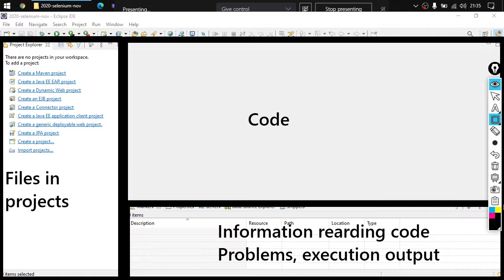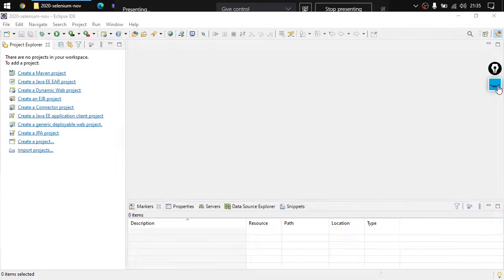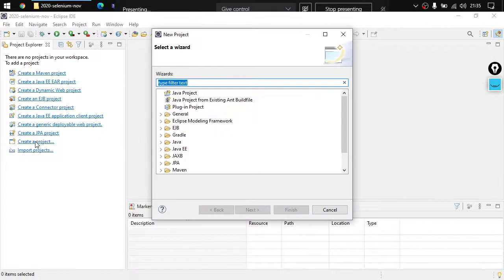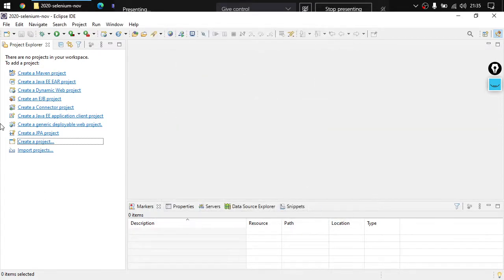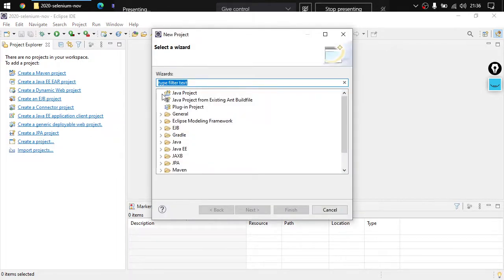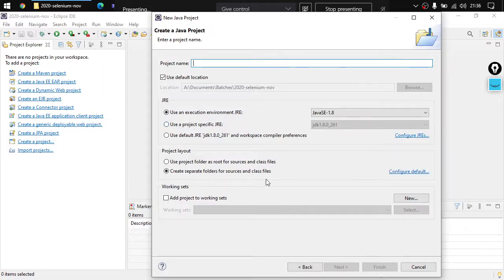Now, how can we create a new project here in Eclipse? It is easy. We can click here to create a project. What kind of project would we want to create? We would want to create a Java project. Just notice where I clicked. On the left section, I have the option to create a project. Click here and you can see the options. Click on Java project, click next, and it will be asking you for a few things.